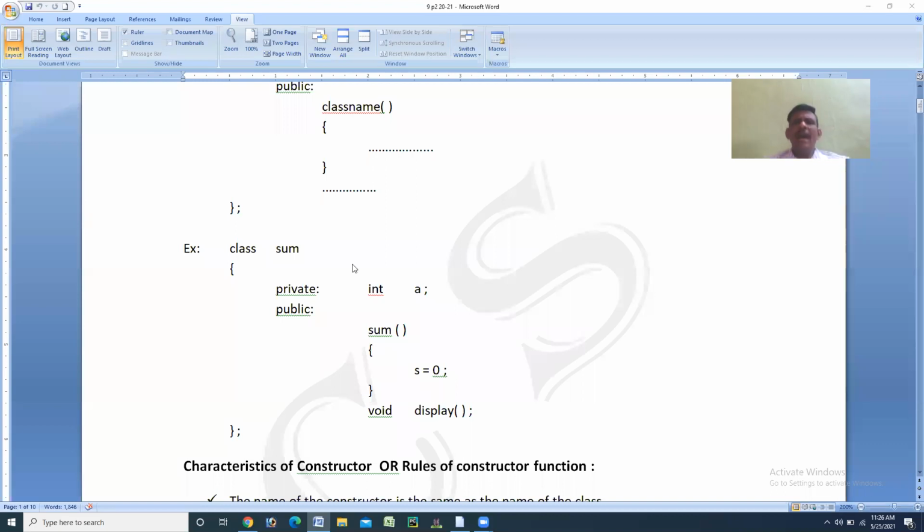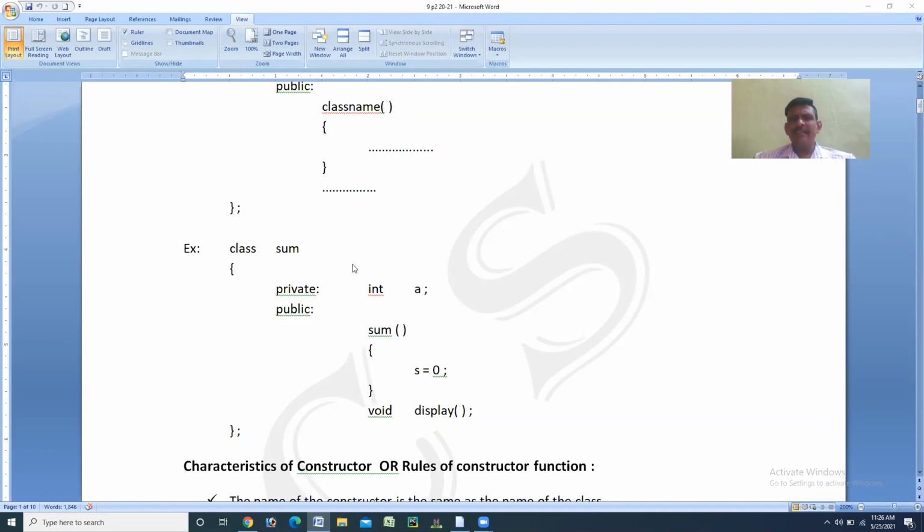Then, after knowing the 2 points, totally we have discussed here 3 points. One, what is a constructor? A constructor is a special member function, which is called automatically when the object of that class is created. That is one. Then what is the purpose of a constructor? The main purpose of a constructor is to initialize the variables or object of a class.